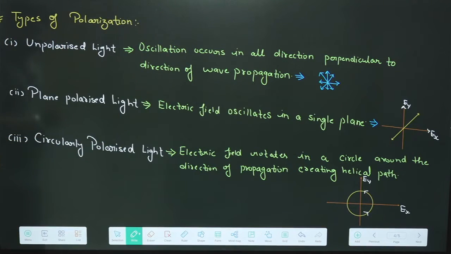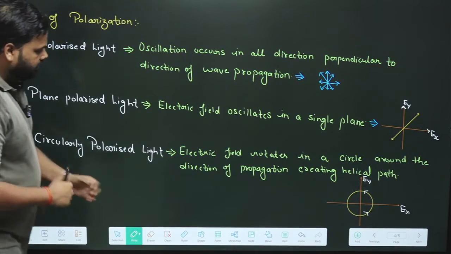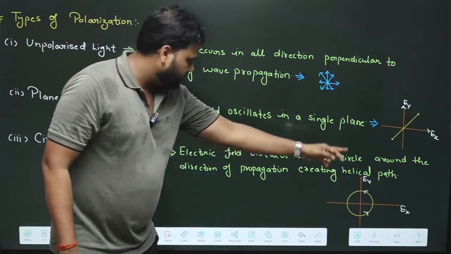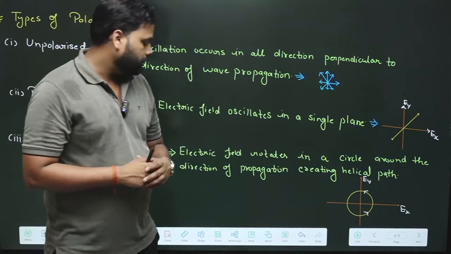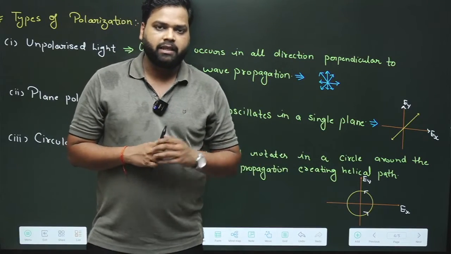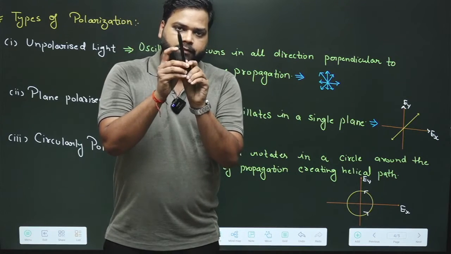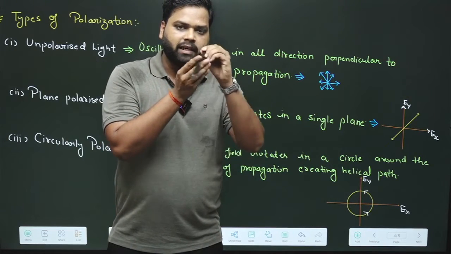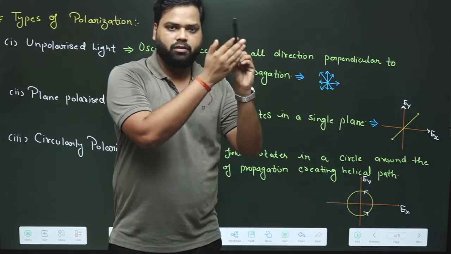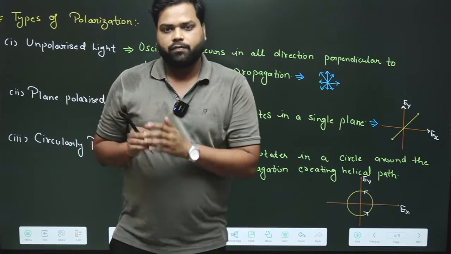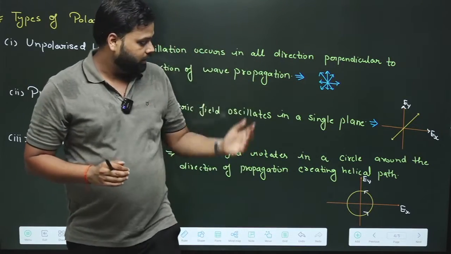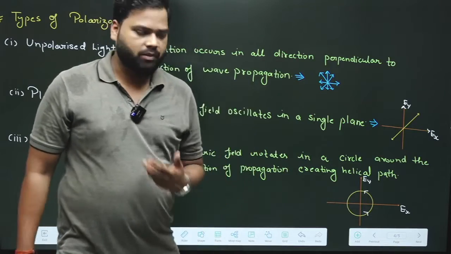Next, circularly polarized light: the electric field rotates in a circle around the direction of propagation, creating a helical path. That means if the tip of the electric field vector spans a helical path, with circular motion, then that type of light is known as circularly polarized light.